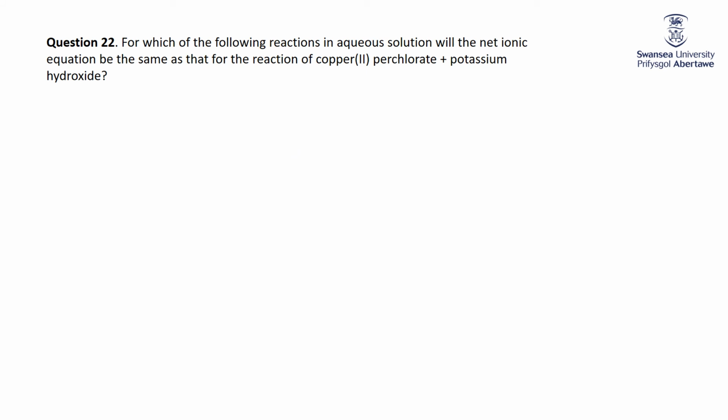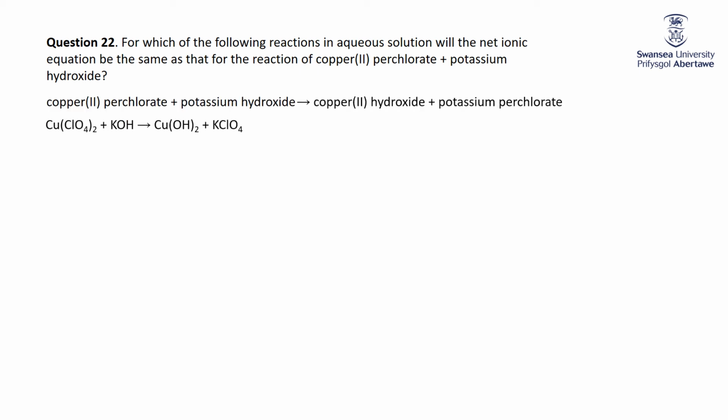Which of the following reactions in aqueous solution has a net ionic equation the same as that for copper perchlorate plus potassium hydroxide? Well, let's investigate the reaction first of all. We're going to make copper 2 hydroxide and potassium perchlorate. There's the formulas. All perchlorates are soluble, all potassiums are soluble, all hydroxides are insoluble unless the cation is ammonium, alkali metal or strontium or barium. Copper 2 is not one of those, so this is going to be a precipitate.